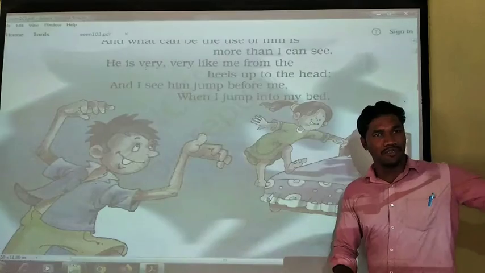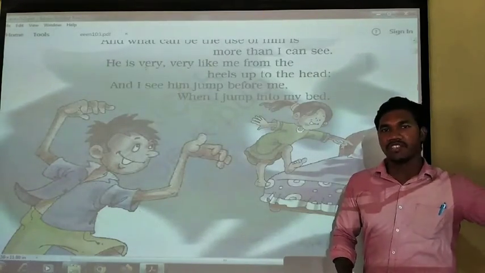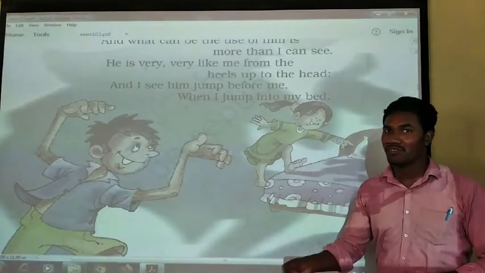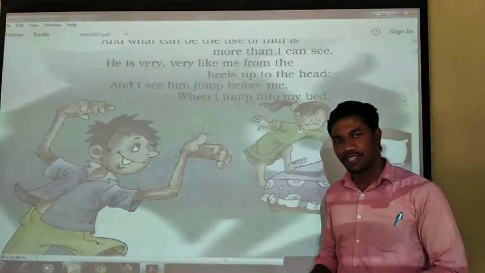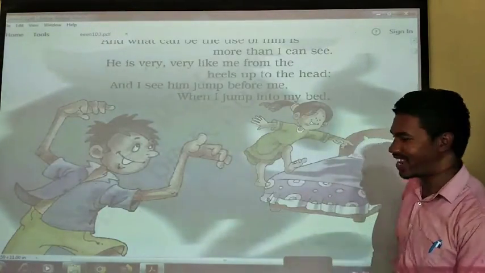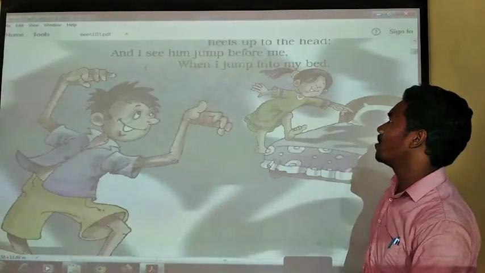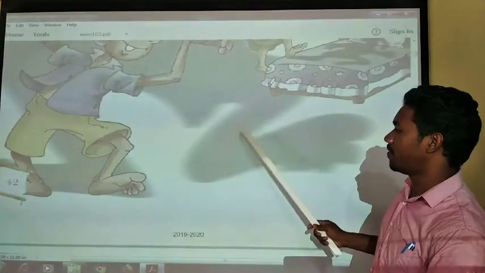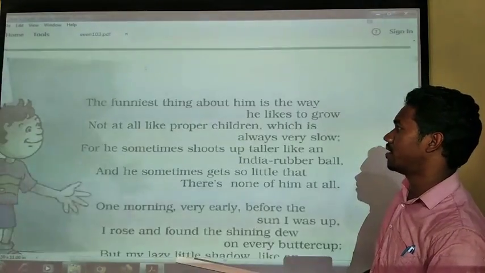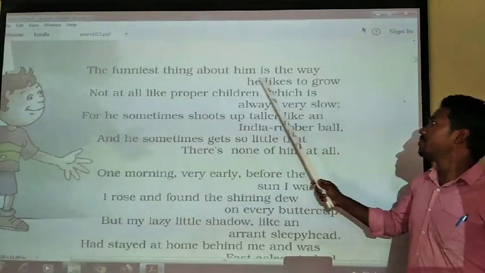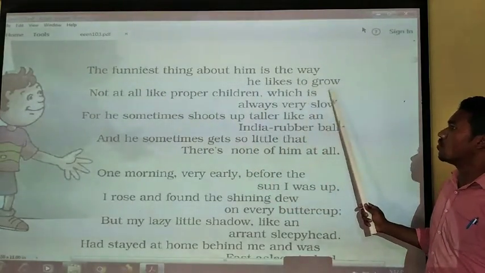If the light is falling from this side and we are just going to the bed from this side, then the shadow will be there on our bed before we go into the bed. हम बिस्तर में रखने के पहले shadow हमारे पहले ही लेट जाएगा. Okay, so that is what he says. Okay, when I jump into my bed, before I jump, the shadow is there. Then the funniest thing about him is the way he likes to grow.